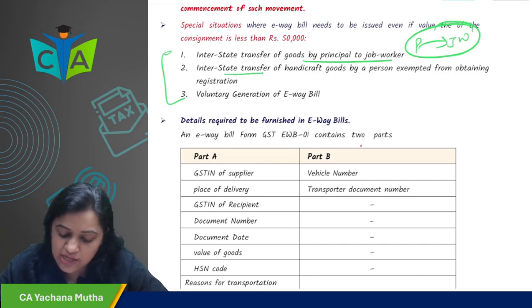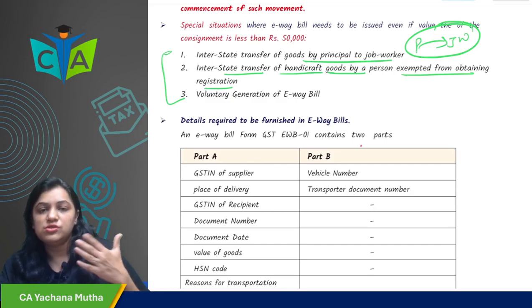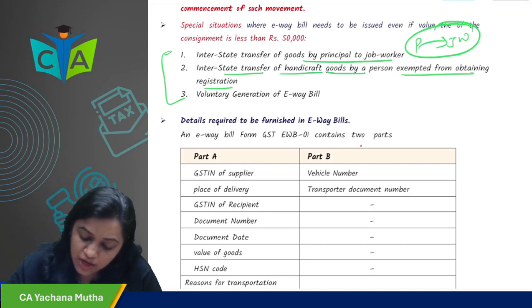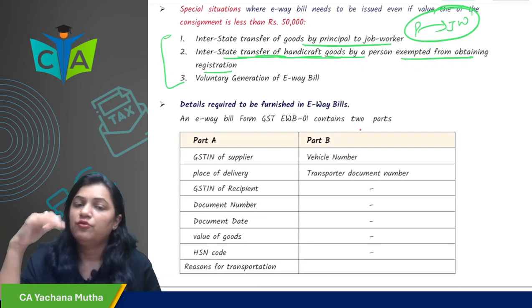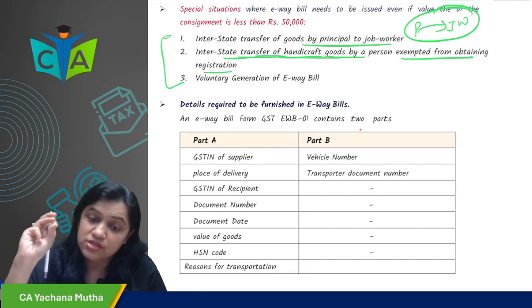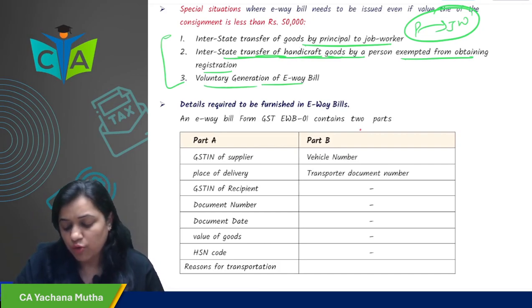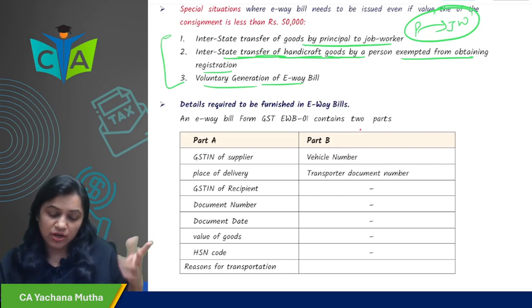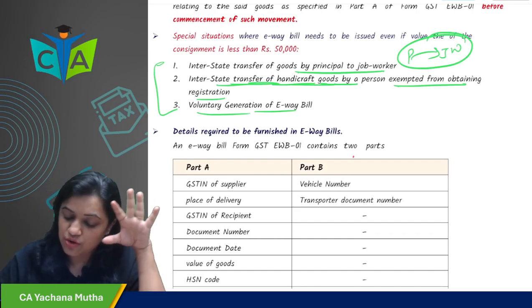Then, interstate transfer of handicraft goods by a person exempted from obtaining registration. Even though he is exempted from registration, he has to generate an e-way bill in case of interstate transfer of handicraft goods. And if you want to voluntarily generate an e-way bill, no issues at all, generate it. So in these three scenarios, even if the value is less than 50,000, you have to generate the e-way bill.